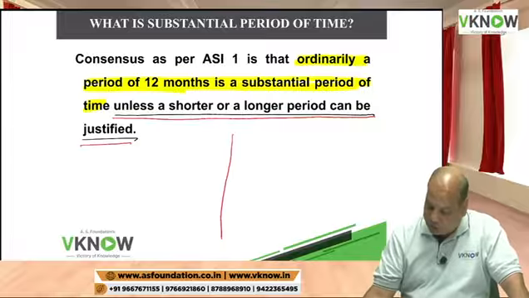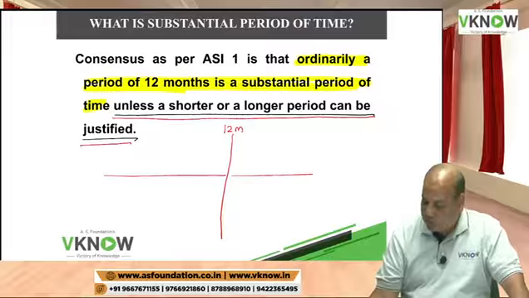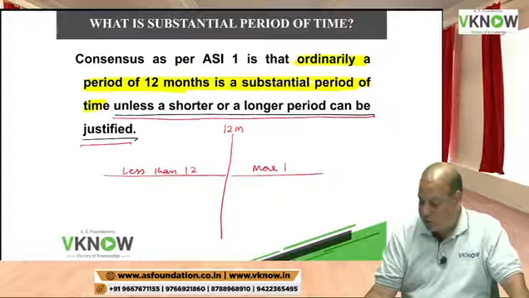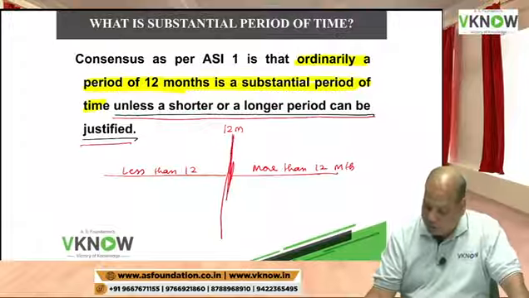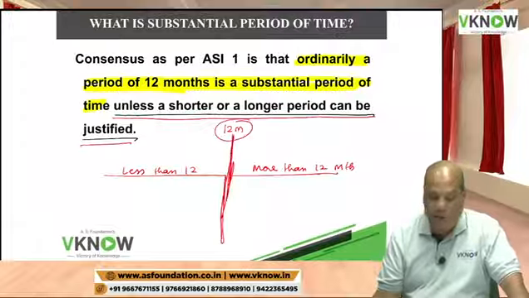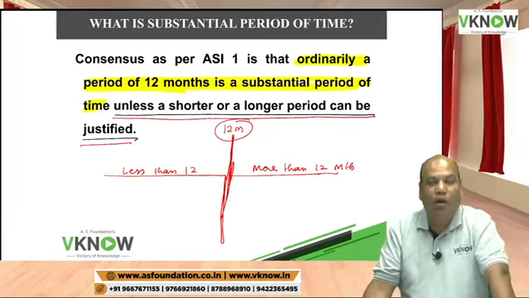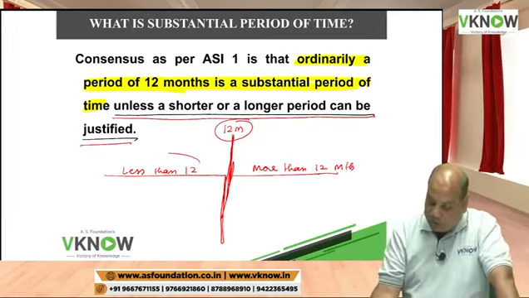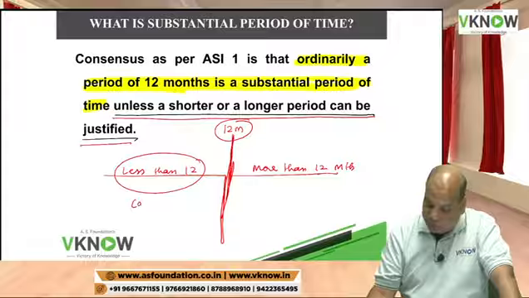So this is my cutoff line, 12 months. Less than 12 months, more than 12 months. Now the standard says, or this accounting standard interpretation says, normally take the cutoff period as 12 months. However, less than 12 months can also be justified.